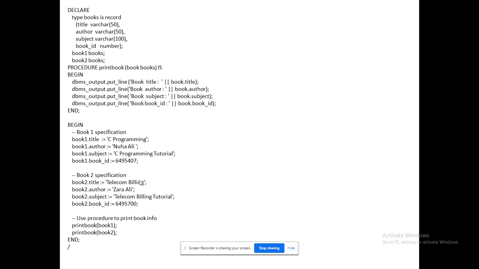Okay, the same way only. So here, what we are doing, I can pass this record as a parameter. Here I think you could see a procedure. I am using a procedure called print book. For the print book, I am passing the parameter. The parameter is an object of the books, object of the record. That's it. So print book will print the data.